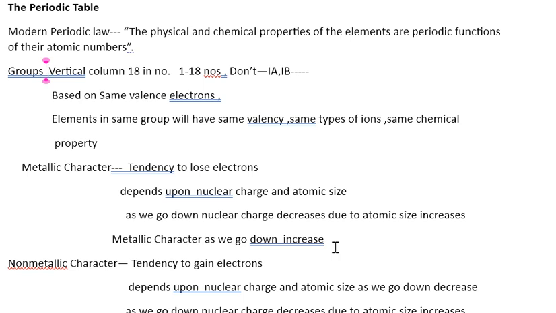When you are writing about the metallic character, don't forget to write that we are going down. Okay, top to bottom it will increase.